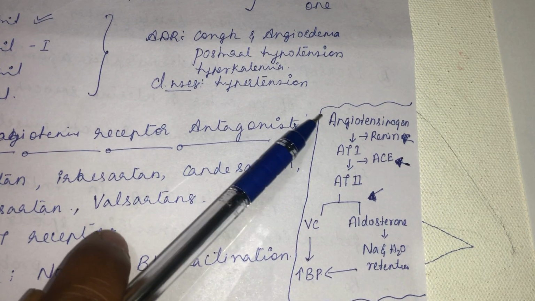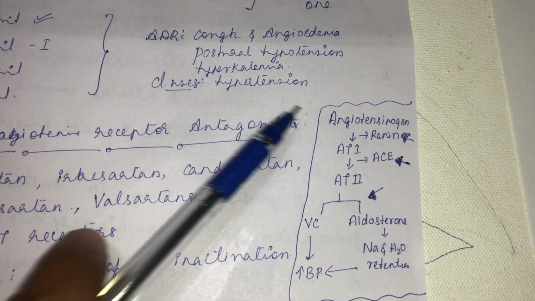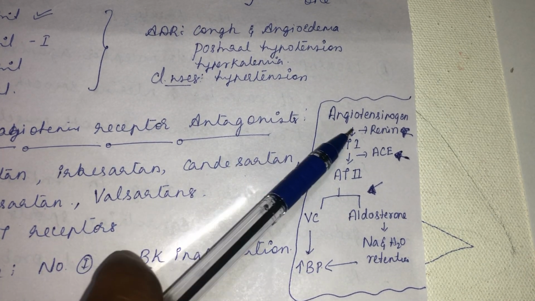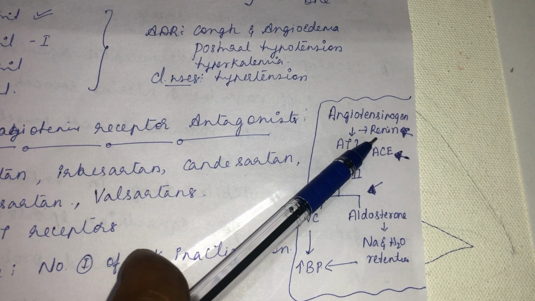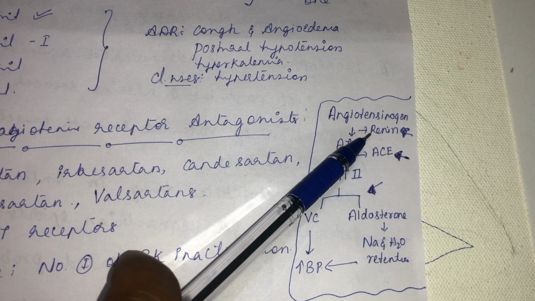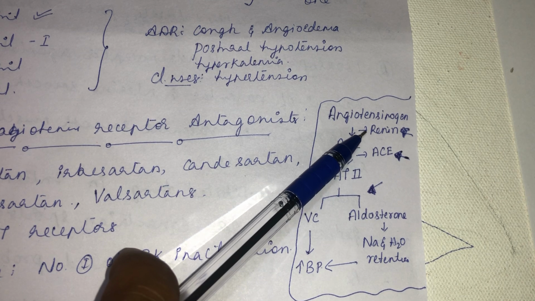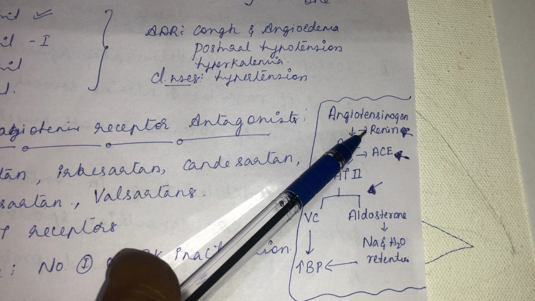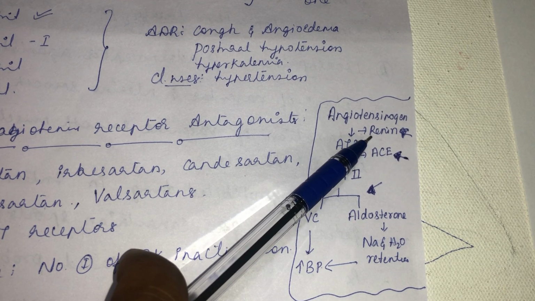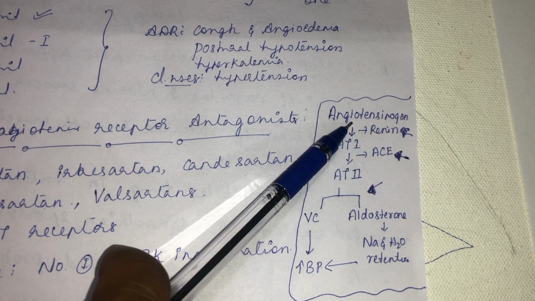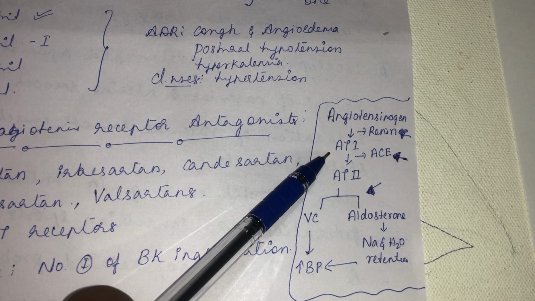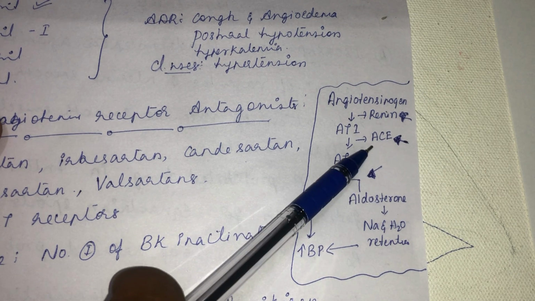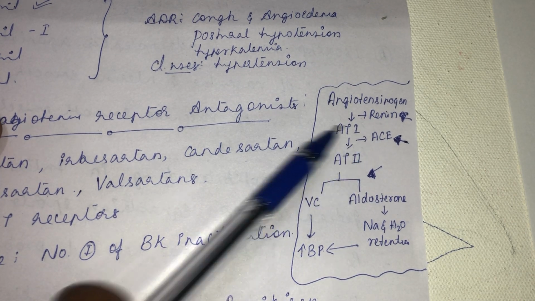You know angiotensinogen is a precursor molecule. It gets converted into angiotensin 1. How does it get converted? It is by the action of renin. So how is renin secreted? Renin is secreted from the juxtaglomerular apparatus whenever there is sympathetic stimulation. Sympathetic stimulation acts on the beta 1 receptor and releases renin. This renin in turn converts angiotensinogen into angiotensin 1, and angiotensin 1 gets converted into angiotensin 2 with the help of the enzyme angiotensin converting enzyme.